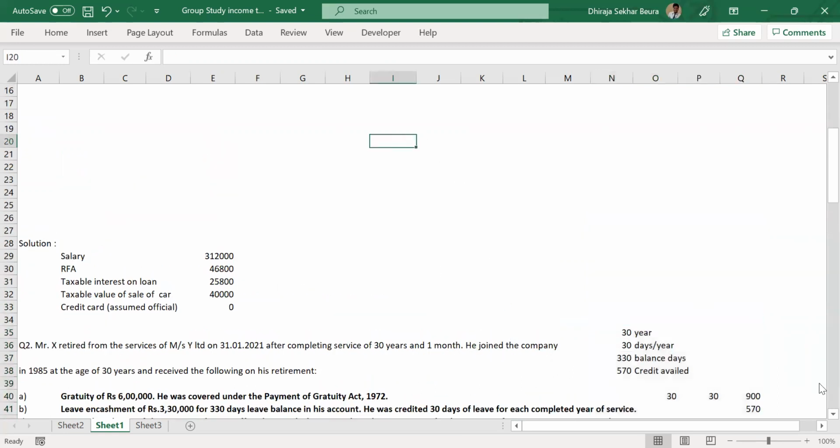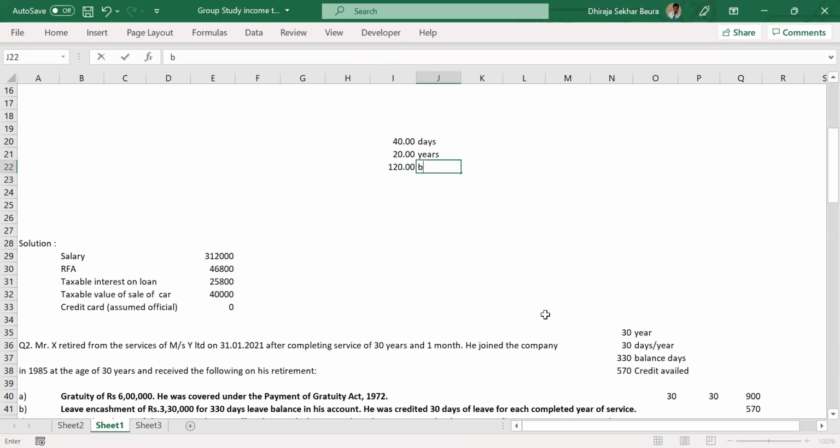Just look at this. Suppose in a company, your number of days allowed for leave encashment is 40 days. You have worked for 20 years. Now, you have a leave credit balance of 120 only.